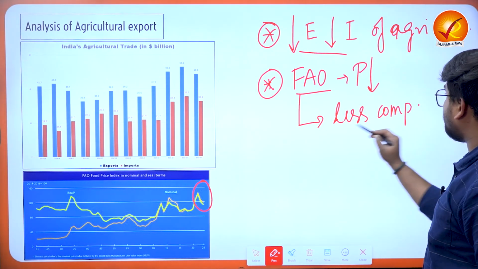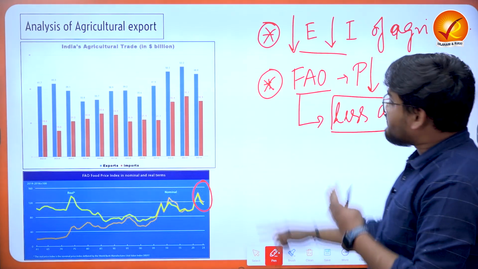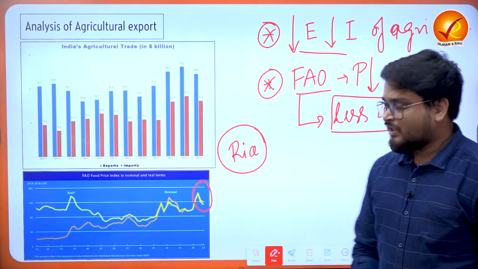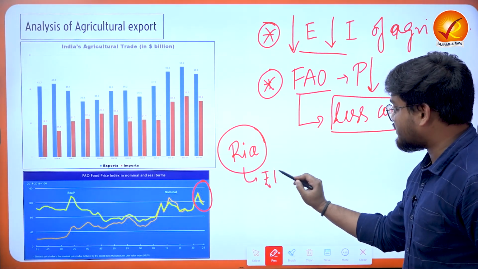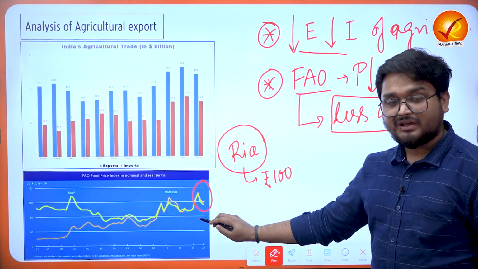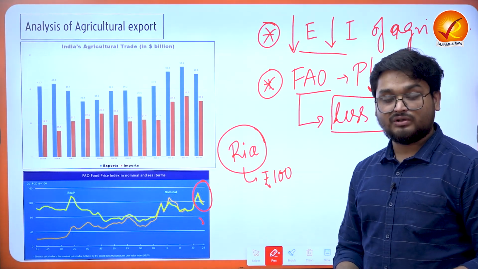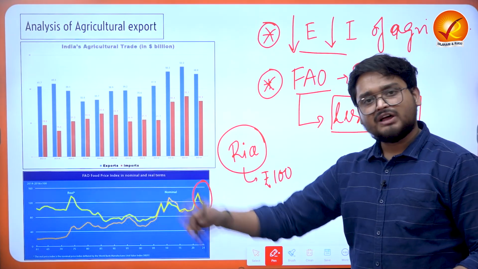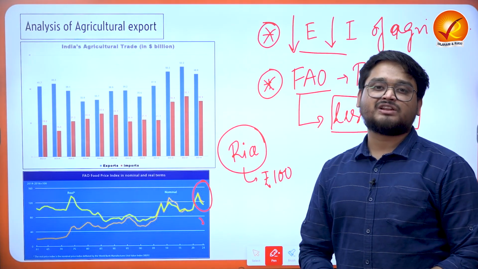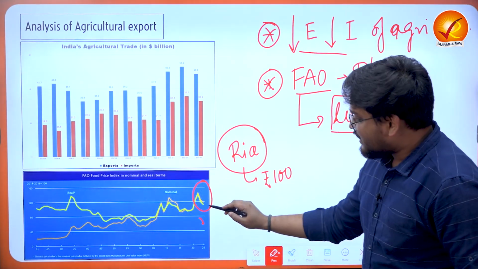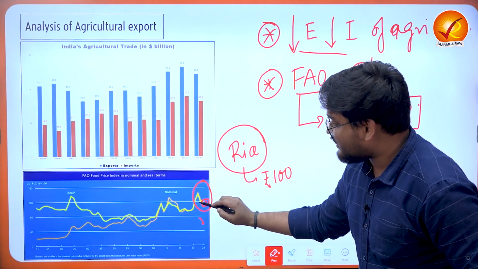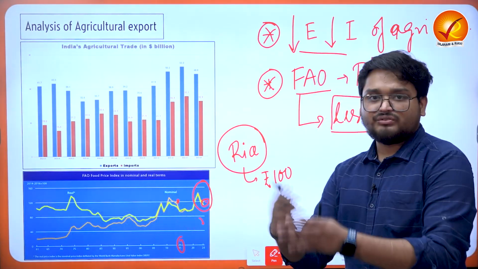And when we talk about less competitive, consider the case of Indian production of rice. On a usual day, the rice is priced at, for example, 100 rupees per kilo. But over a period of time, definitely after the COVID pandemic, after the shutdowns and lockdowns were lifted by the respective governments across the world, the production, distribution, transportation and marketing of various agricultural commodities improved. If you see the total global prices of agriculture right now, it is the same value as it persisted in 2015 and 2010 onwards.